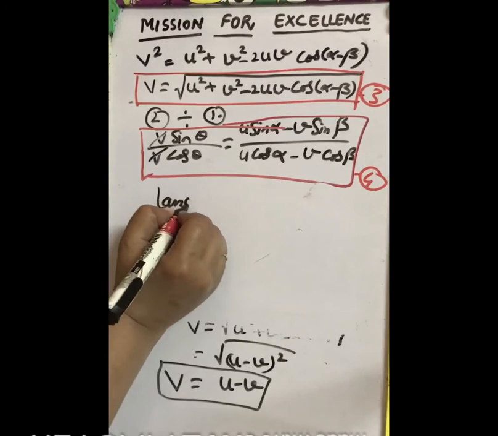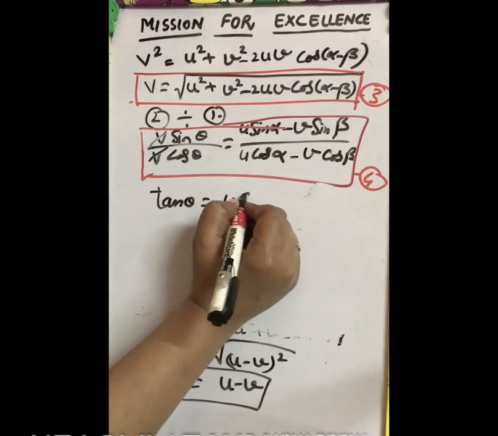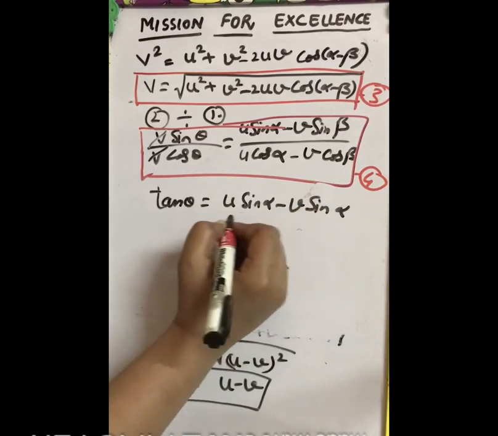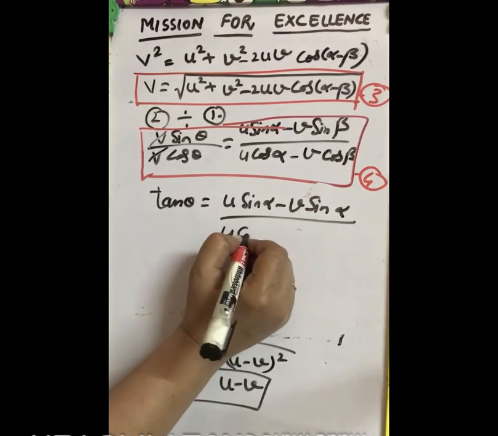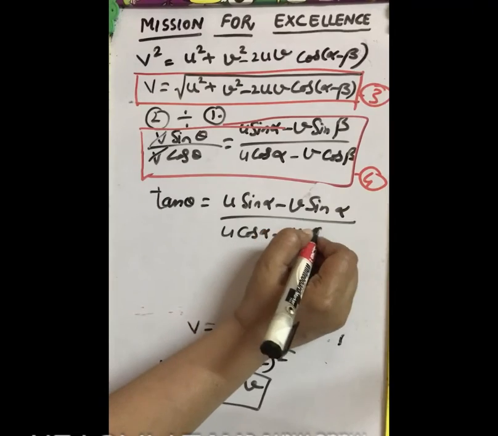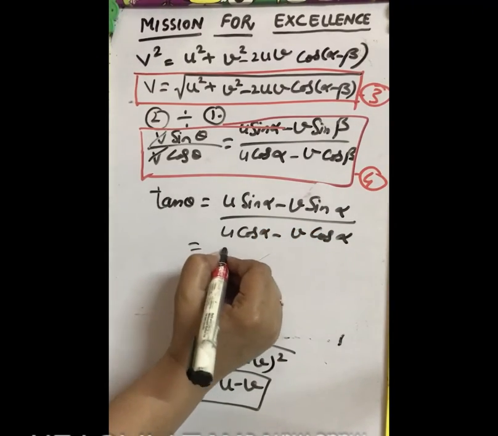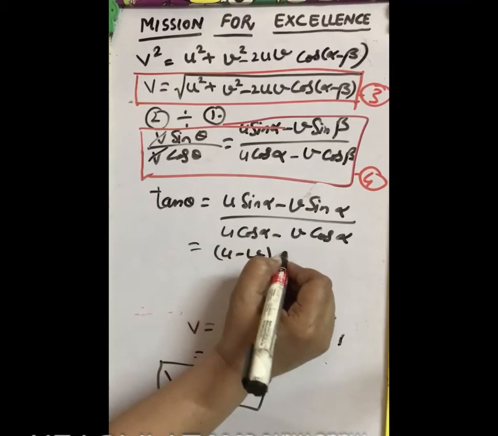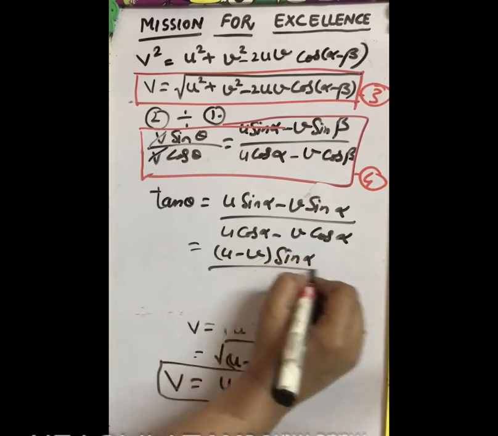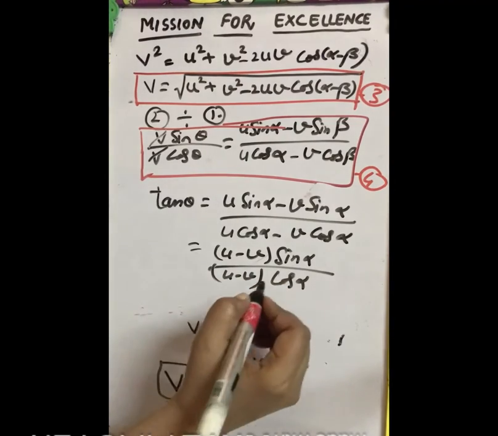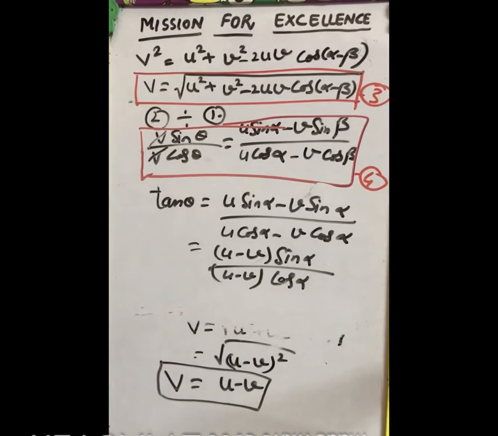So tangent theta will be equal to u sin alpha minus v sin alpha divided by u cos alpha minus v cos alpha, when alpha equal to beta. So it becomes (u minus v) sin alpha by (u minus v) cos alpha. This u minus v is cancelled, so this will be equal to tangent alpha.